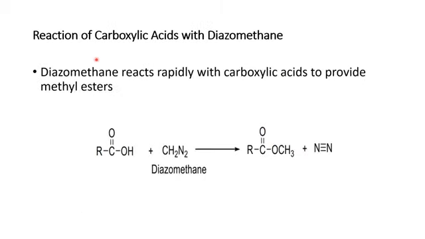Okay, the next reaction of carboxylic acid is with diazomethane. Diazomethane reacts very rapidly with carboxylic acid, and as a result the product which is formed is a methyl ester. For example, you will see that in this case this carboxylic acid will react with diazomethane. As you have seen, its formula is CH2N2.